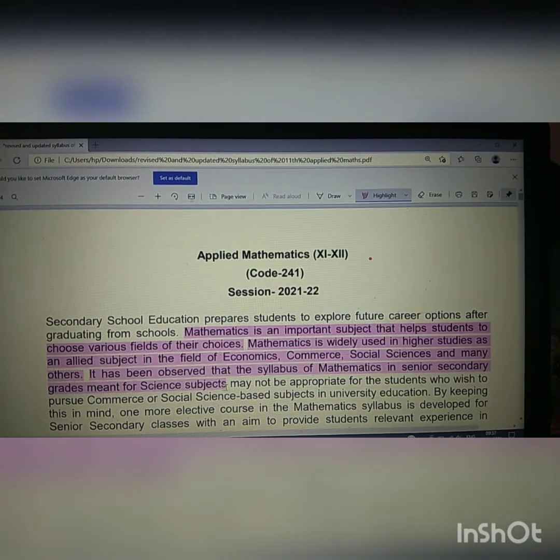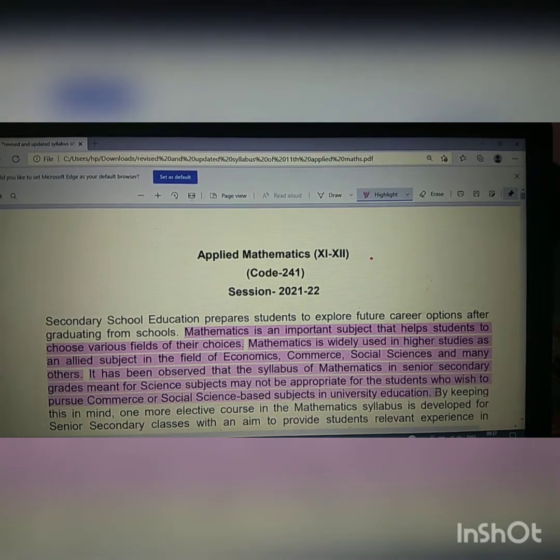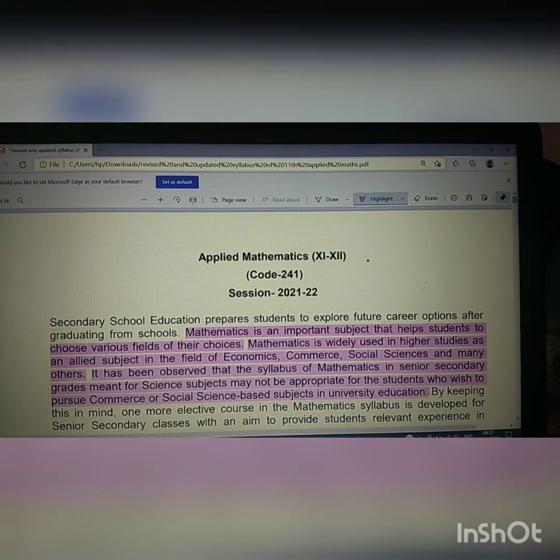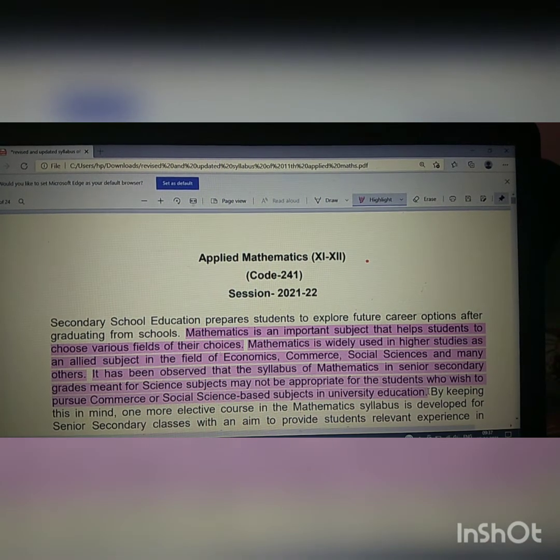For example, if you have to pursue commerce or social science based subjects in university education, then math was not there for you as per the previous syllabus and curriculum taught over the last years. But keeping in mind that it's not necessary that maths has to be used only in the science subjects, and it's not necessary that every student needs to focus completely on the math skills or the science skills used in mathematics,